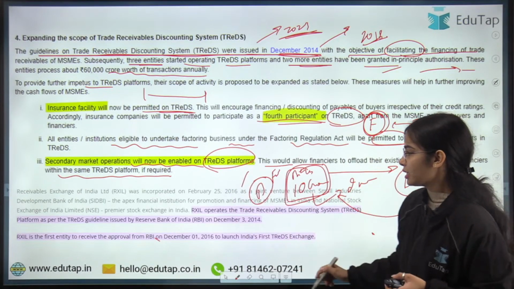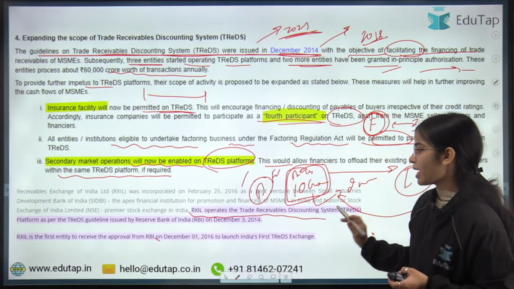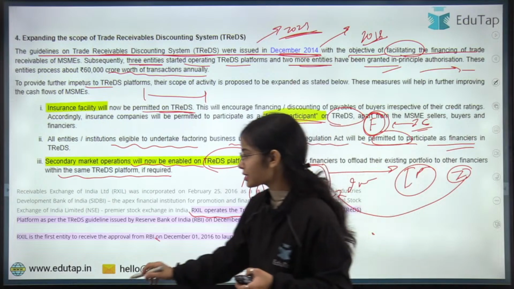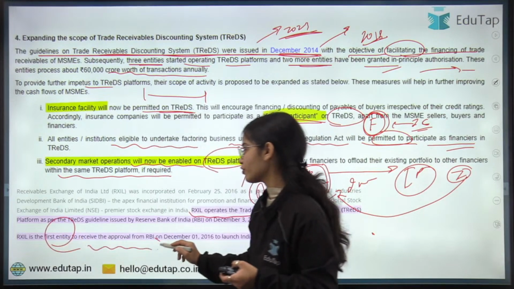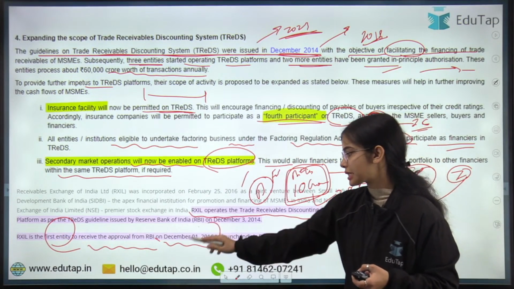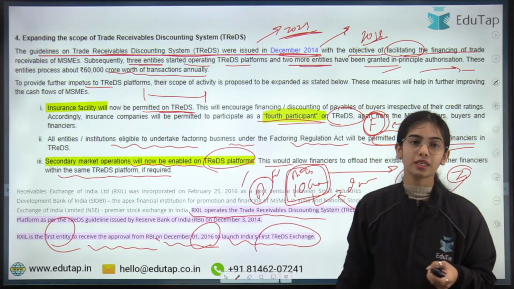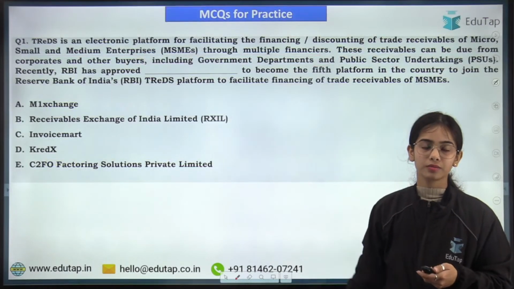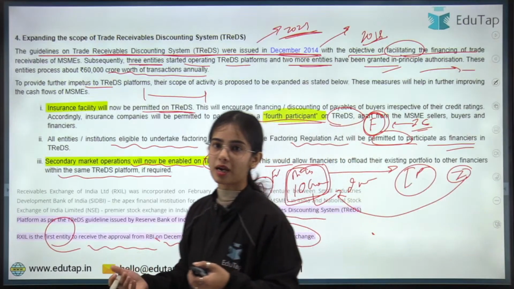Now RXIL operates as a TReDS platform, and this is one of the oldest TReDS platforms. RXIL is the first entity to receive approval from RBI, on December 1, 2016, to launch India's first TReDS platform. So this is the idea. Any confusion anyone has?